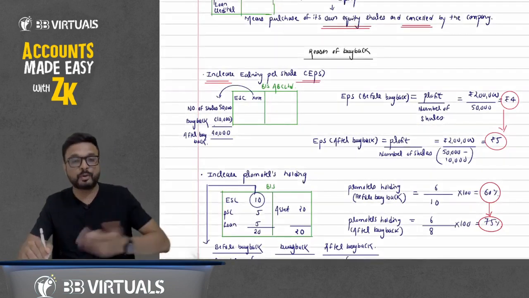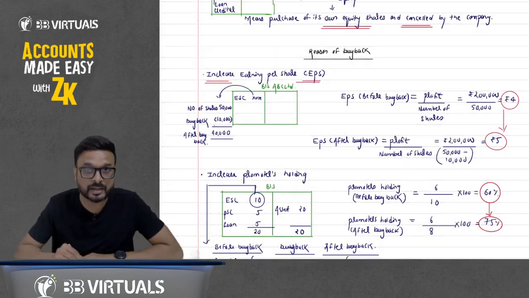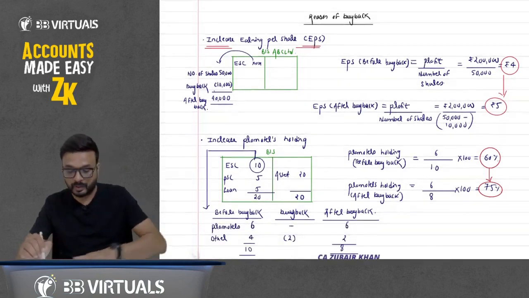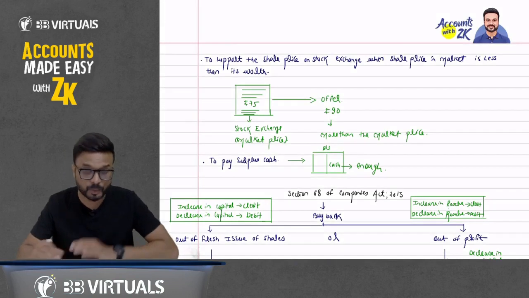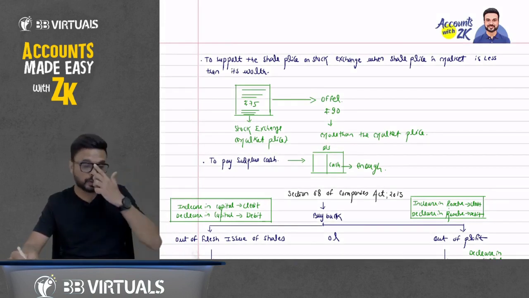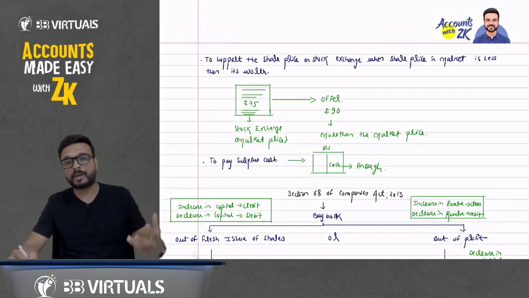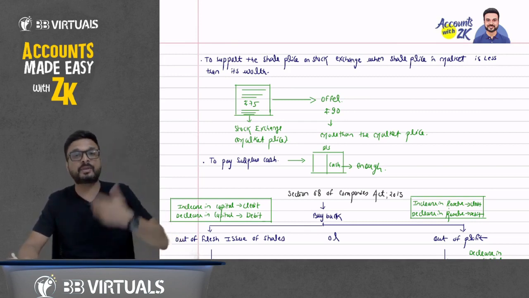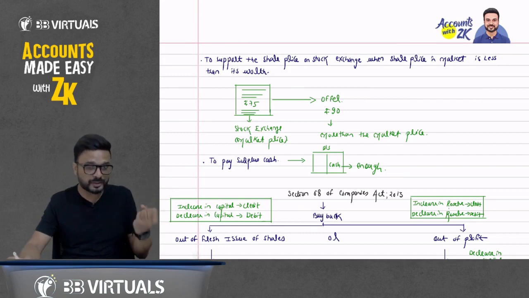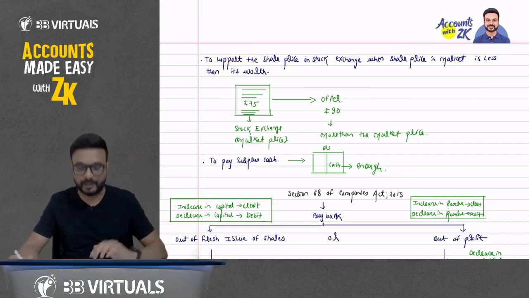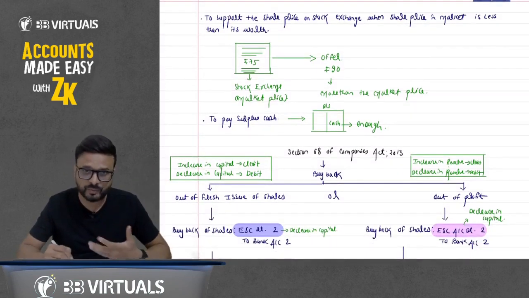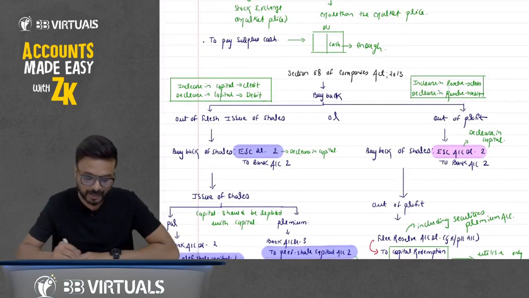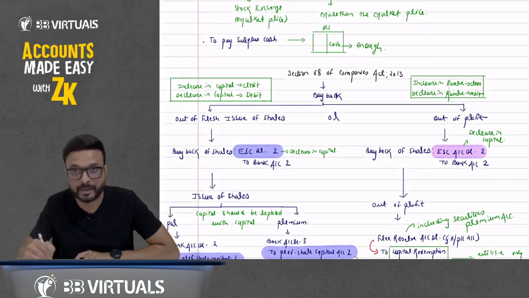Why do we do the buyback? We do the buyback because earnings per share (EPS) increase, promoters' holding increases, and to support the share price in the market. If the share price quoted in the stock market is less than its worth, we offer a higher price and give the message in the market that the value of the share is more than what is quoted. And if we have surplus cash, we want to do the buyback. We can do the buyback out of an issue of shares, or out of profit.